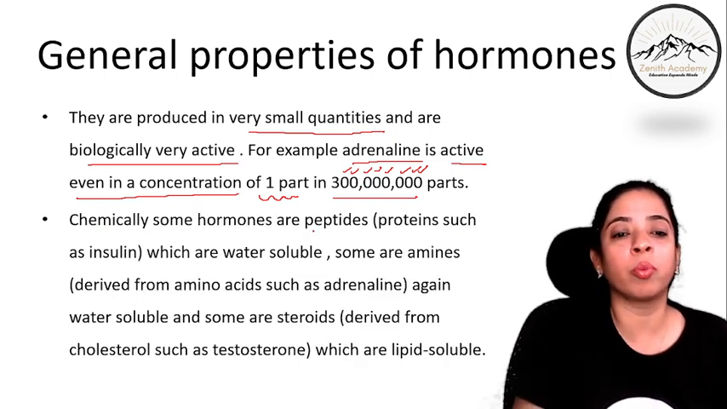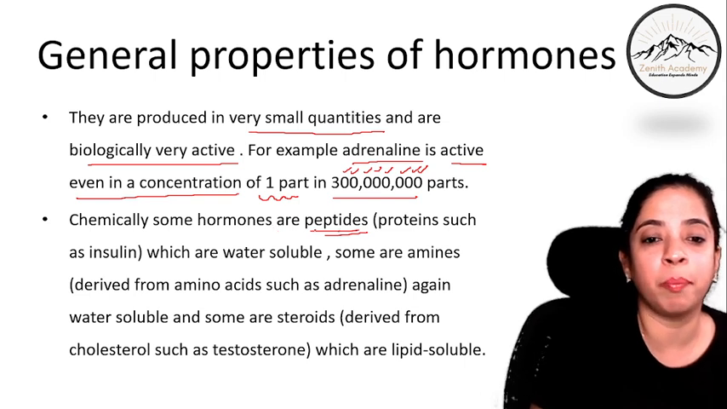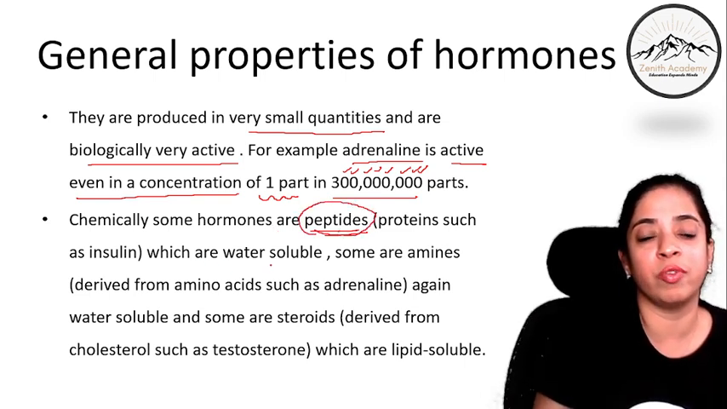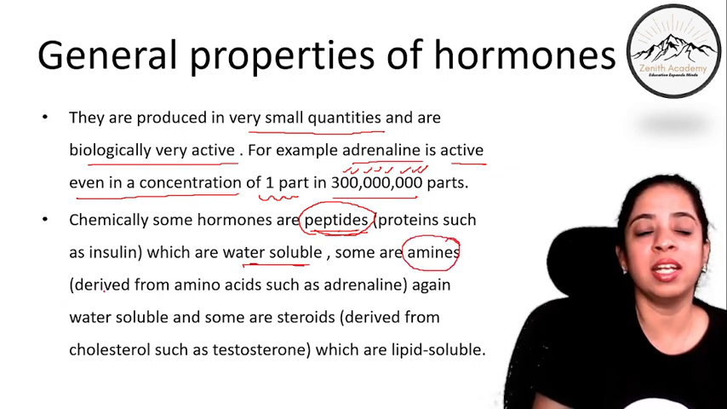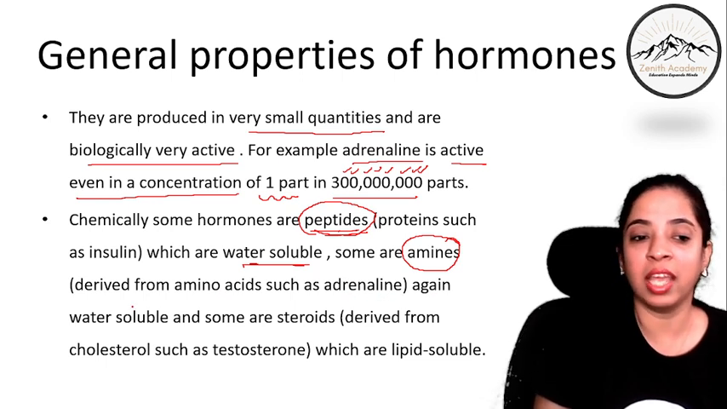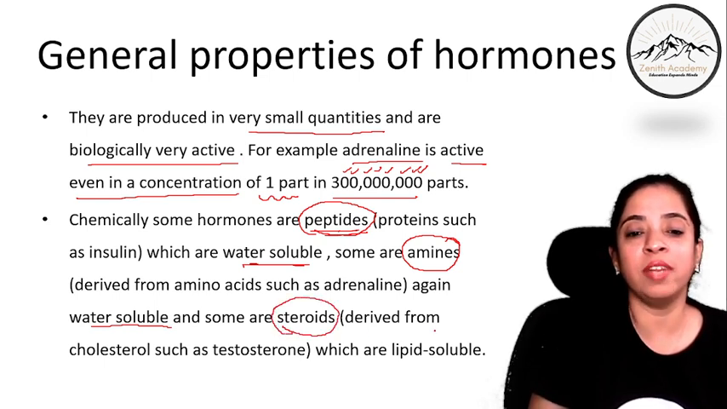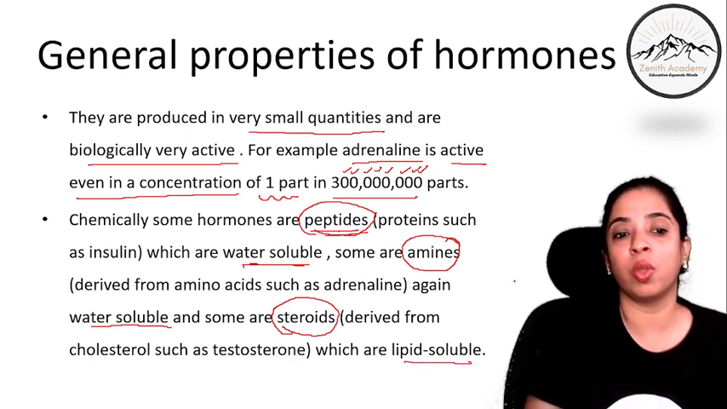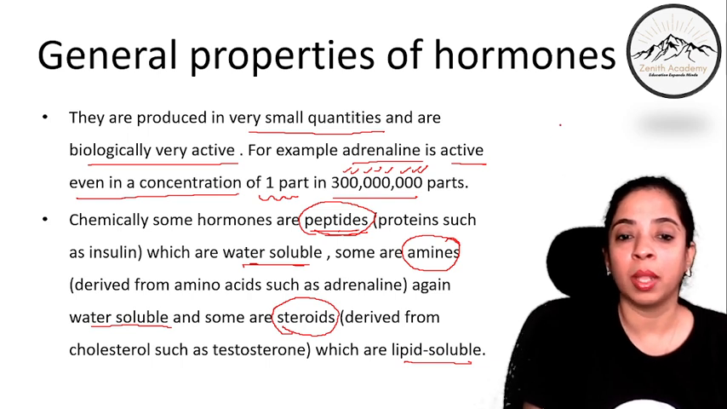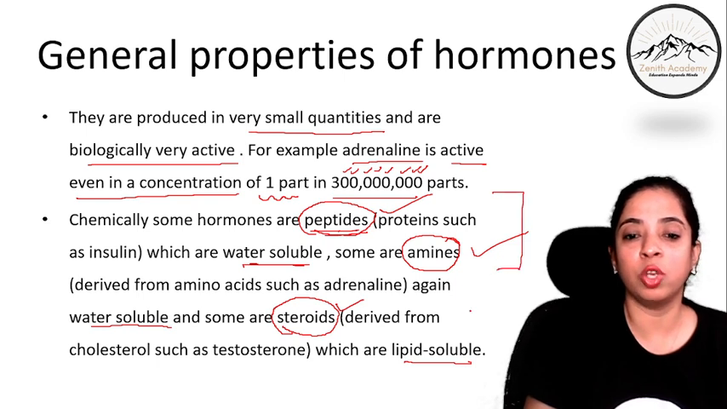So chemically, some hormones are peptides. What are peptides? Proteins such as insulin, which are water soluble. Some are amines. Amines are derived from amino acids such as adrenaline. Again, they are also water soluble. And some are steroids. Steroids are which ones? Which are derived from cholesterol such as testosterone. And steroids are lipid soluble. So you have to understand that hormones can be peptides, amines or steroids. These two are water soluble and this is lipid soluble.